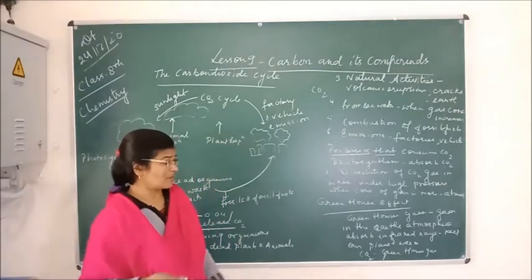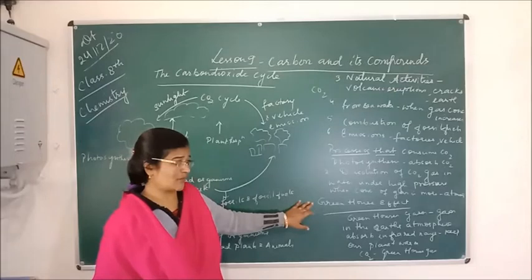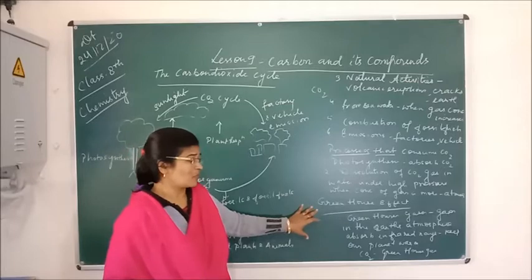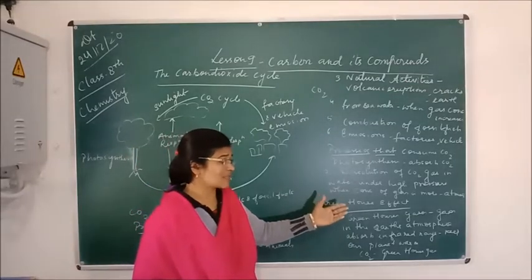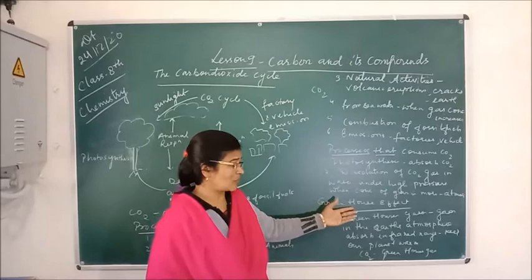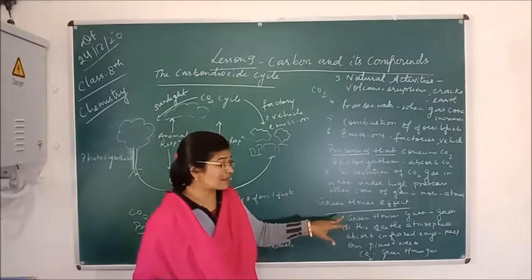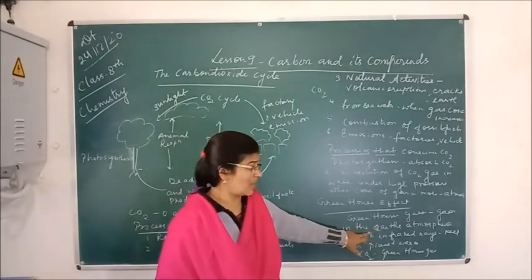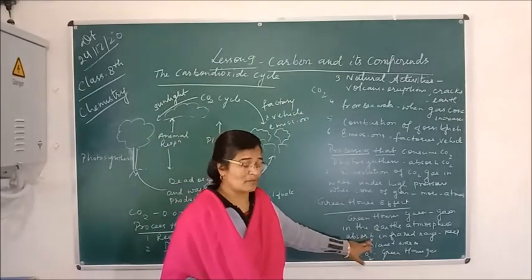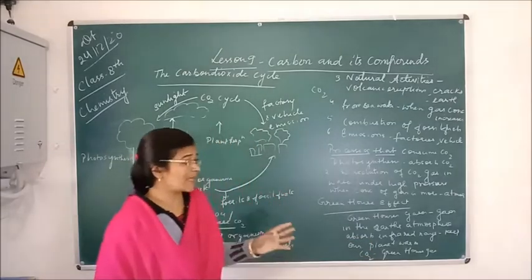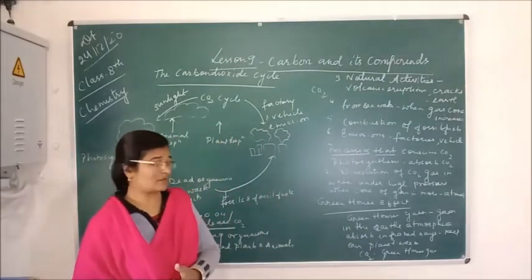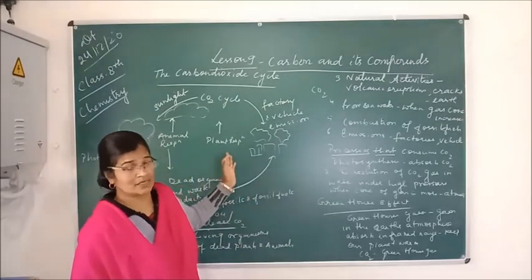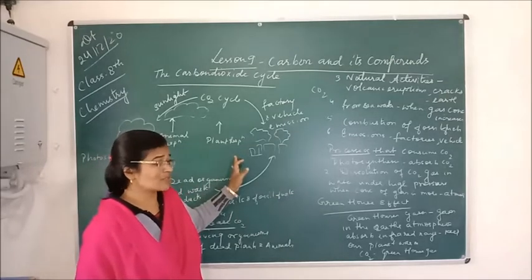Now another topic which I want to tell you in short: the greenhouse effect. I will discuss the greenhouse effect in detail in the next class. Before that I want to tell you what greenhouse gases are, which cause the greenhouse effect. Greenhouse gases are the gases in the Earth's atmosphere which absorb infrared rays and keep the planet warm. Our Earth is warm because of these gases which absorb the infrared rays that come from the sun. That is what is called a greenhouse gas, and carbon dioxide, which we are studying, is one of the greenhouse gases.